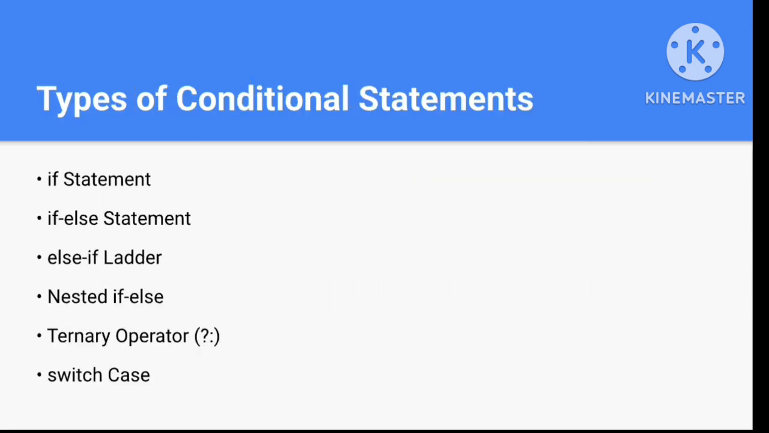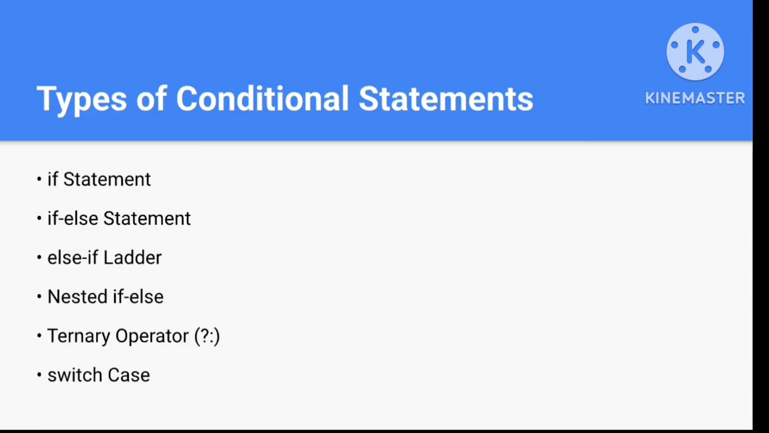So types of conditional statements. Here is a list of all the basic conditional statements present in C++. They are also present in other languages as well. So what are these conditional statements? First is the if statement, then the if else statement, then the else if ladder, meaning an else if inside an else if, and again an else if inside another else if. It is called an else if ladder.